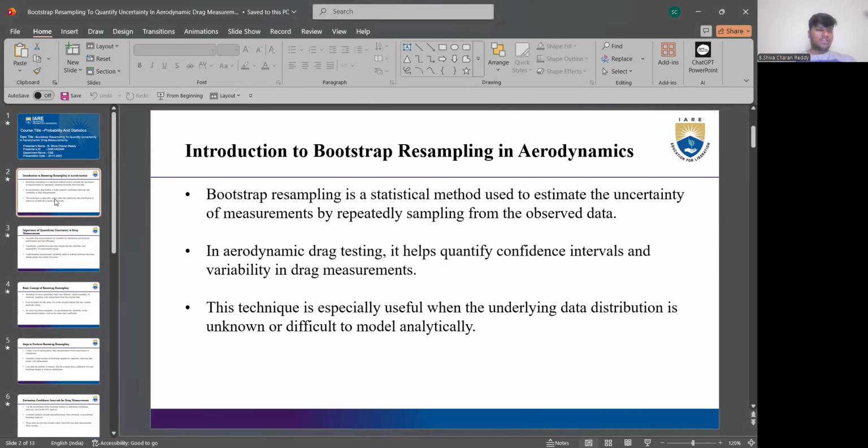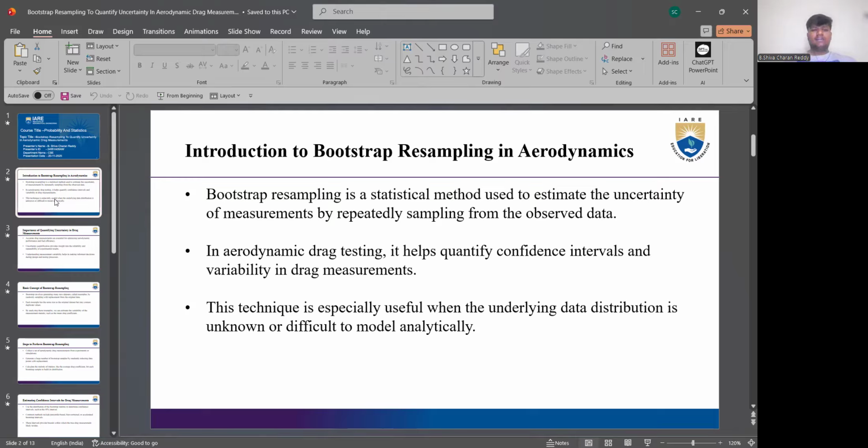Introduction to bootstrap resampling in aerodynamics. Bootstrap resampling is a statistical method used to estimate the uncertainty of measurements by repeatedly sampling from the observed data. In aerodynamic drag testing, it helps quantify confidence intervals and variability in drag measurements. This technique is especially useful when the underlying data distribution is unknown or difficult to model analytically.